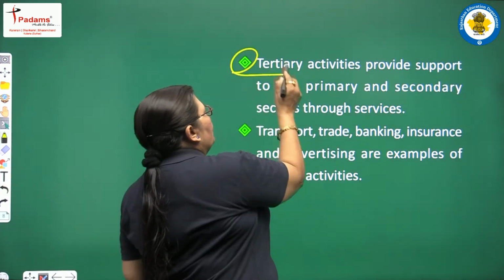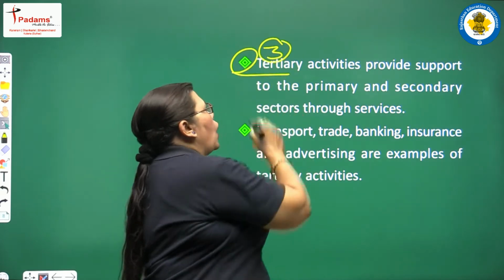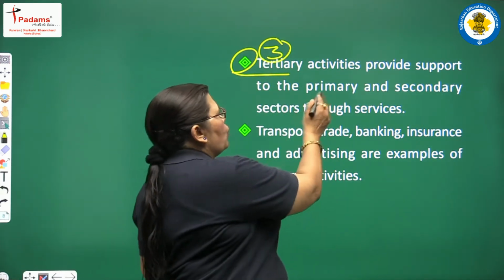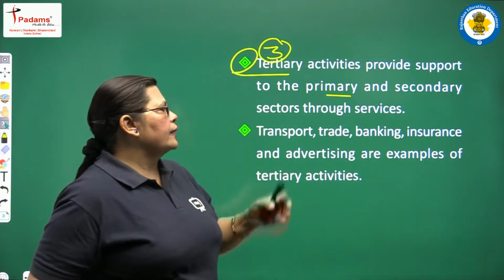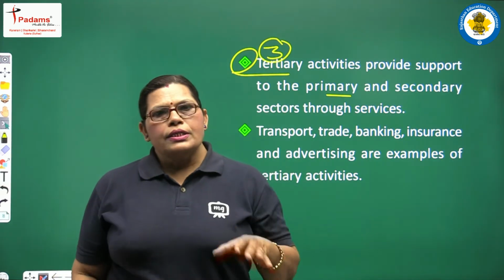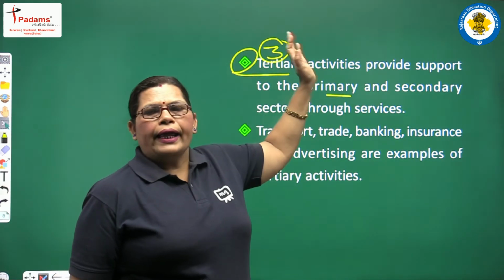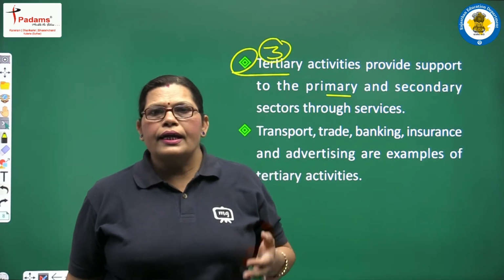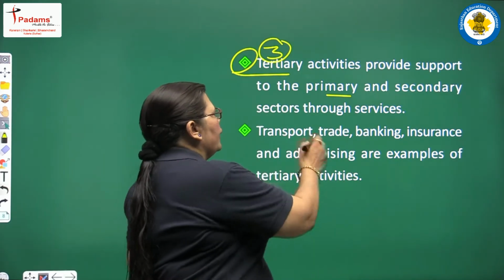And when we include our third activity, the tertiary activities, it provides support to the primary and secondary sectors through different types of services. It means tertiary activities help the primary and secondary sectors in improving their services.